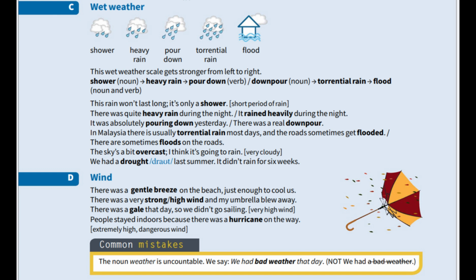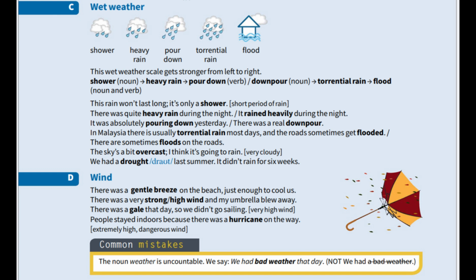A long period with little or no rain is called a drought. For example, we had a drought last summer. It did not rain for 6 weeks. D. Wind. A light, pleasant wind is called a gentle breeze. For example, there was a gentle breeze on the beach, just enough to cool us.